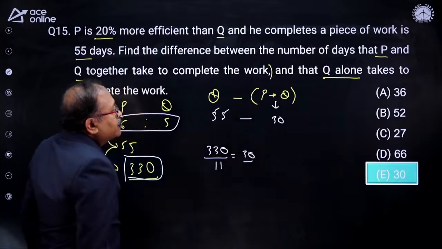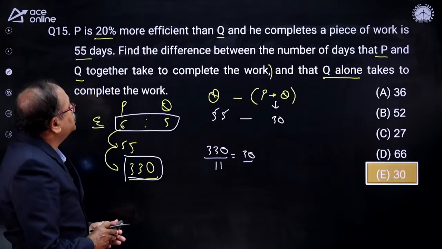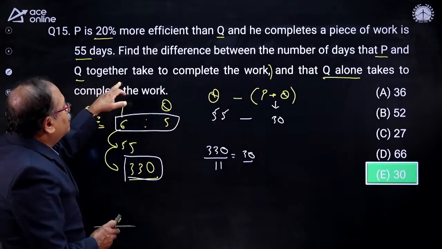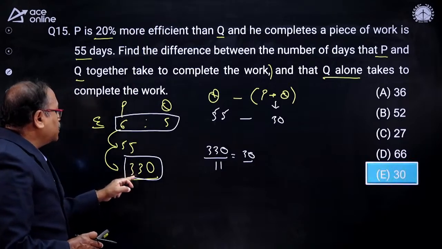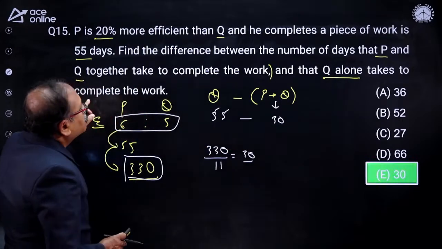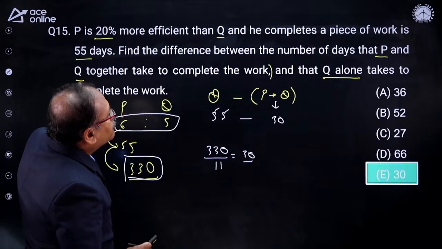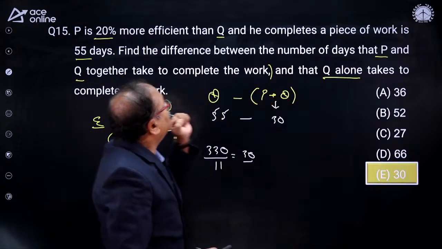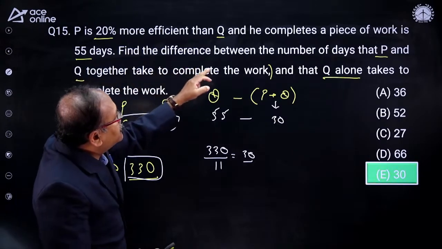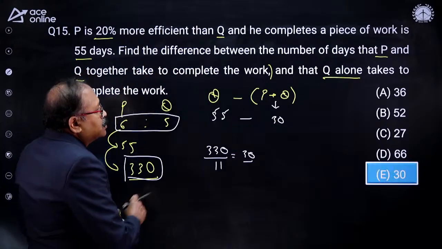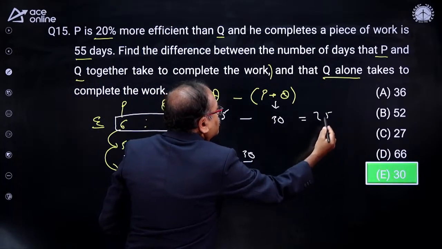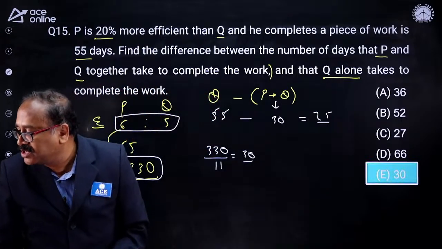Did I make any mistake in the answer? What is the difference between the number of days that P and Q together take to complete the work and Q alone takes? So the total work is 330 divided by 11, that is P and Q together. And Q alone can complete the work in how many days? 20% more efficient and works in 55 days. So I noticed that the answer should be 25 here, which is not mentioned there.